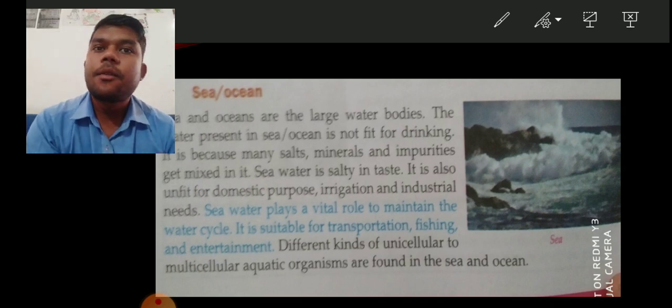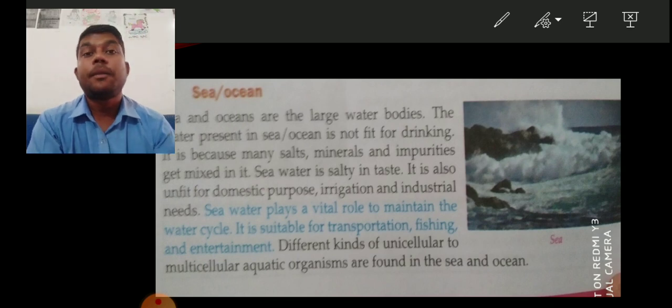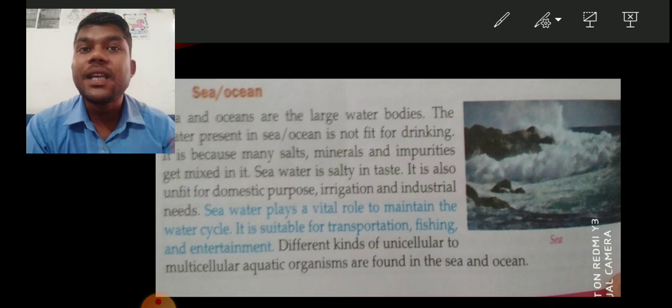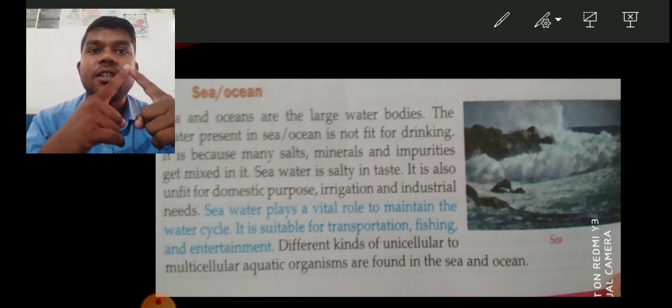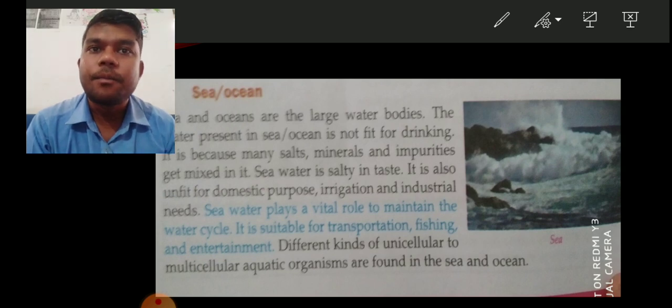Next we discussed valley. That means the flat land which is surrounded by hills from every side, that is called valley. Next we also discussed the plateau. Plateau is like the hills, but hills have a peak at the top, but plateaus have flat land on top. There are also hills having flat land on the top.